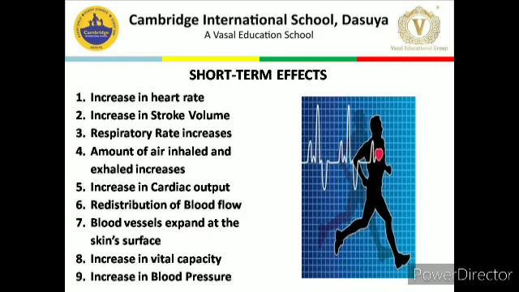During exercise, the systolic blood pressure can increase to over 200 mmHg. While diastolic BP usually remains unchanged during intensive exercise.